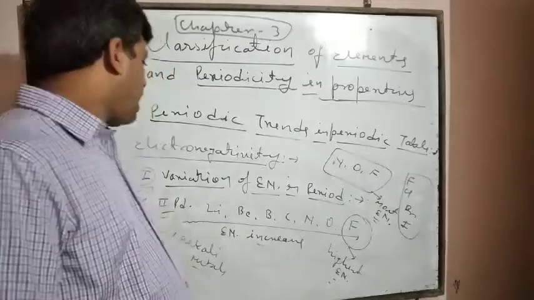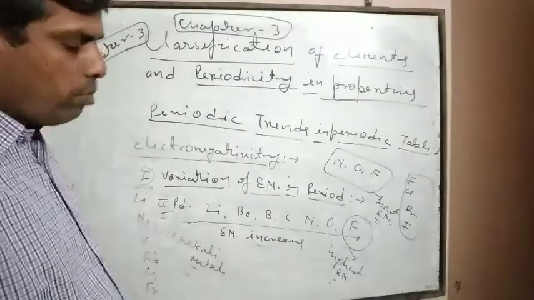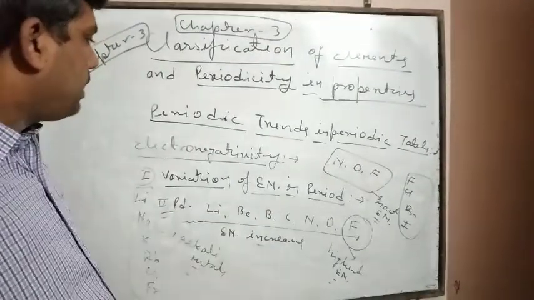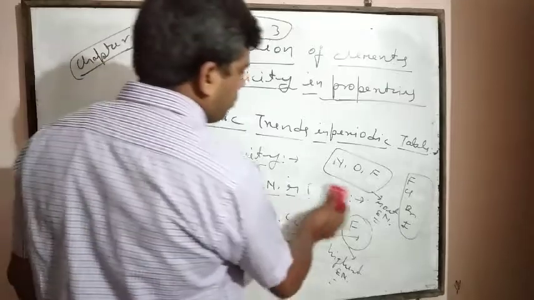Now we will discuss variation of electronegativity in group.